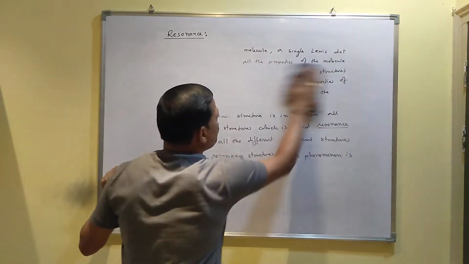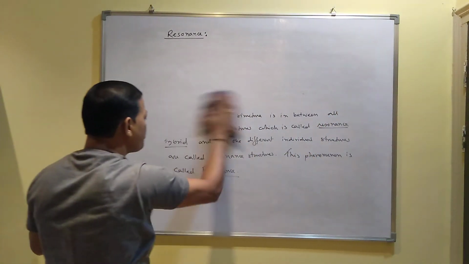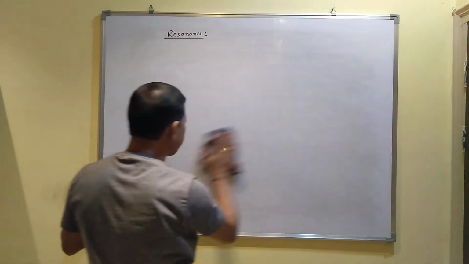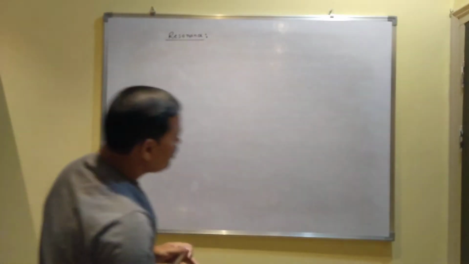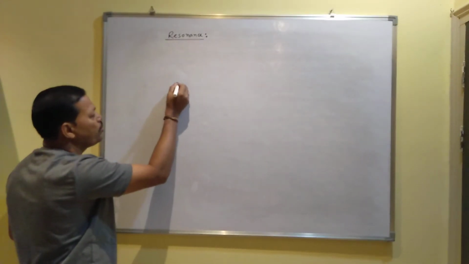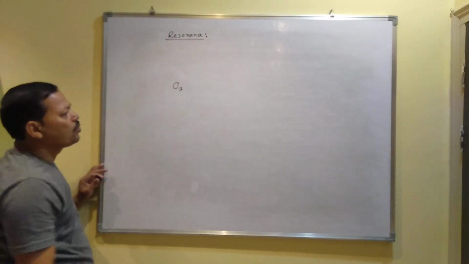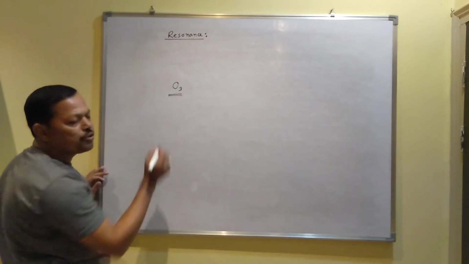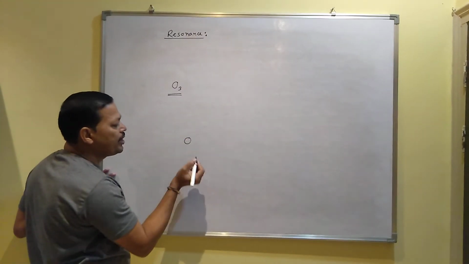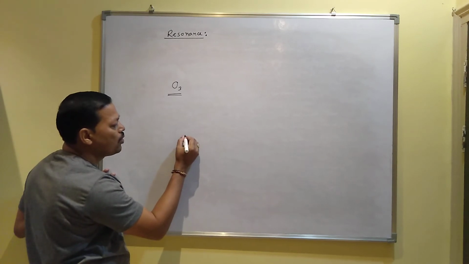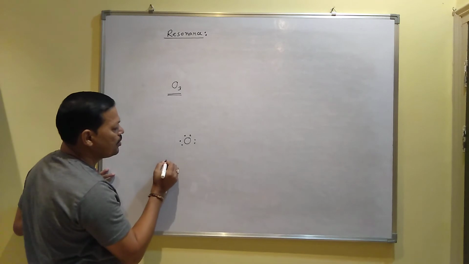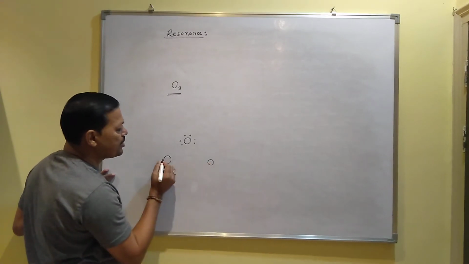Now, already I have shown some examples. Benzene can show resonance structure. Carbonate ion can show resonance structure. This is one of the molecules, you know, ozone, O3. Ozone also can show resonance structure. How? You have drawn the dot picture in case of ozone, O3. 1, 2, 3, 4, 5, 6. This is another oxygen, this is another oxygen.